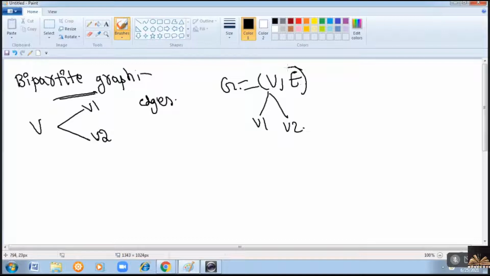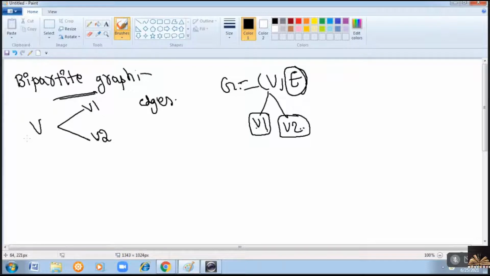And when you try to draw all the edges present in the graph, the edge should contain one end point in V1 and the second end point in V2. Clear?